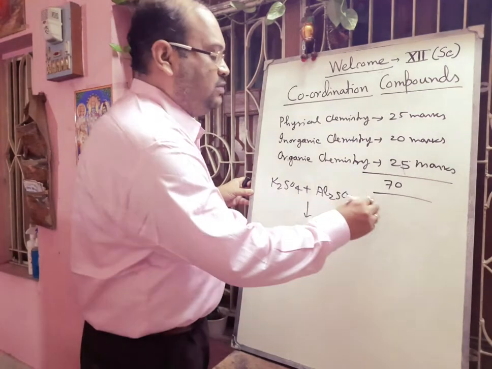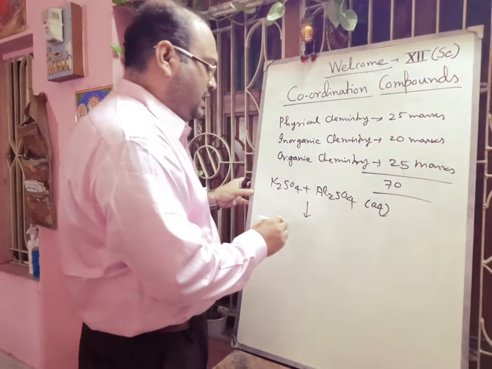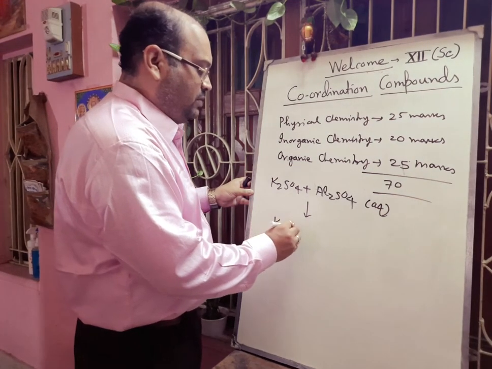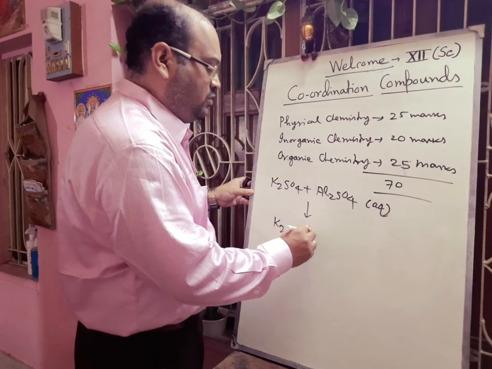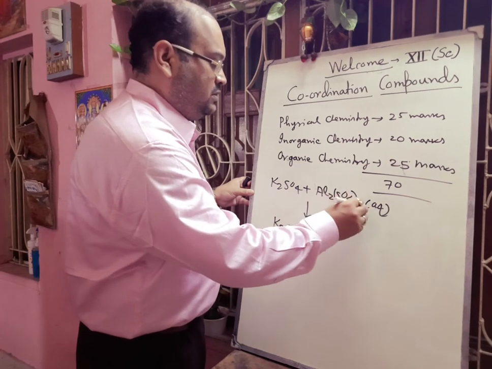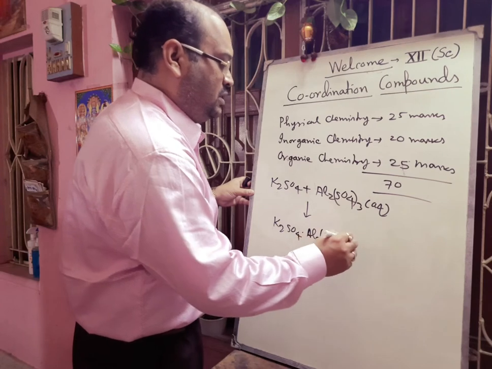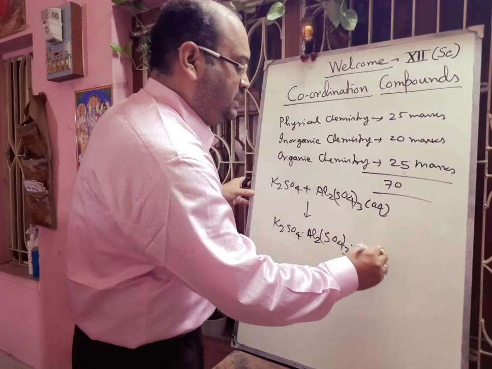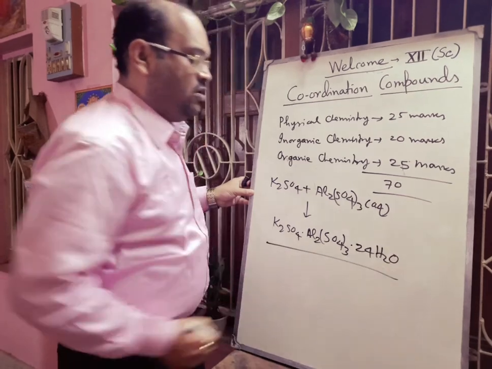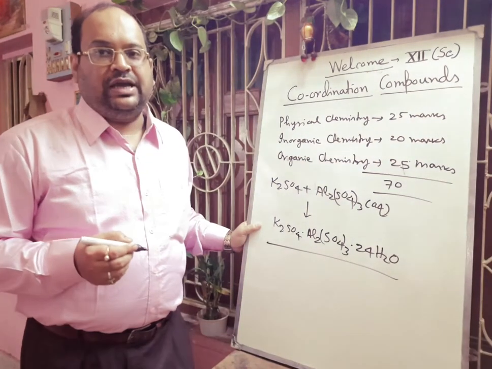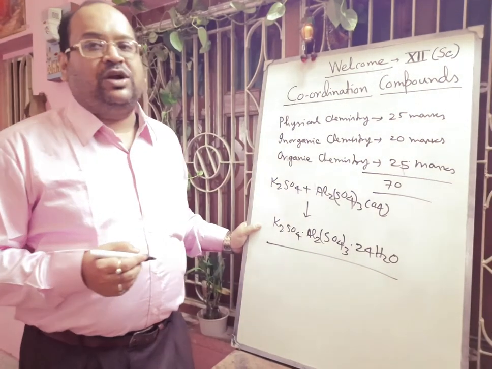If you add the aqueous solutions of both of these, finally you will get one salt that will form K2SO4.Al2(SO4)3.24H2O. This 24H2O is the water of crystallization, and this compound is a double salt. Okay, and it is known as potash alum.